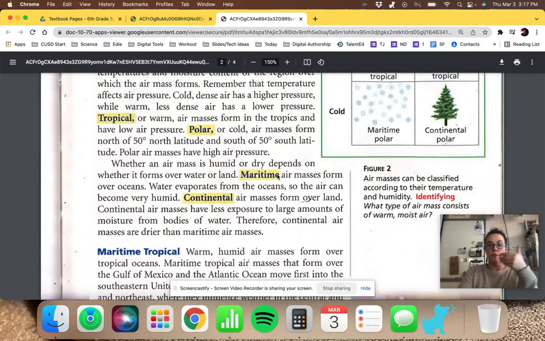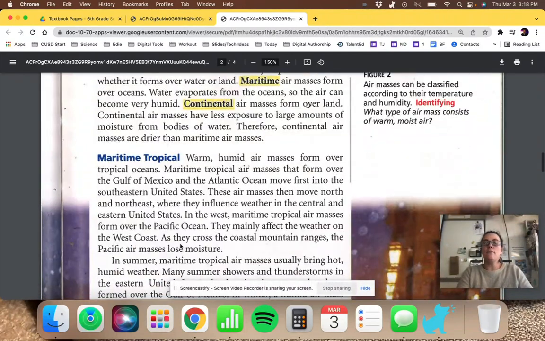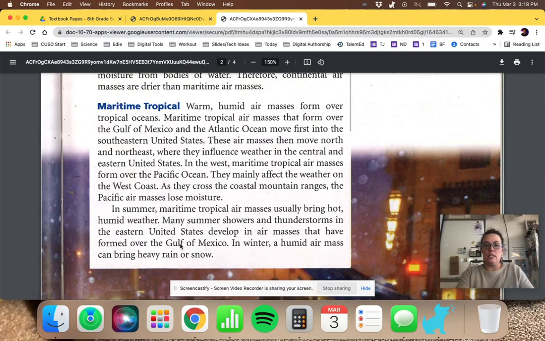Whether an air mass is humid or dry depends on whether it forms over water or land. Maritime air masses form over oceans. Water evaporates from the ocean, so the air can become very humid. Continental air masses form over land. Continental air masses have less exposure to large amounts of moisture from bodies of water. Therefore, continental air masses are drier than maritime air masses. These are the four air masses. We're going to talk about them each individually.